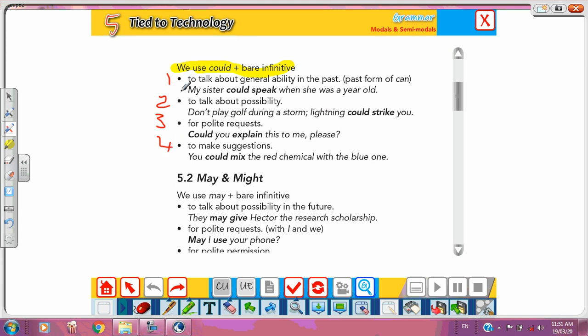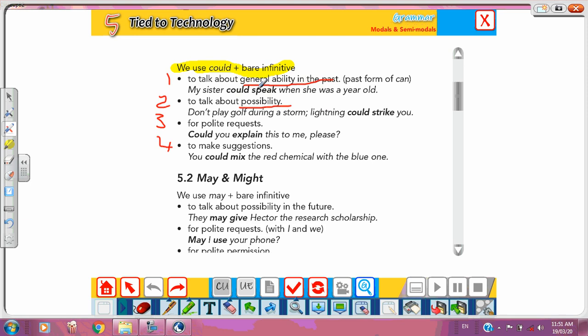So again, to talk about general ability in the past, something that you could do in the past. When I was young, I could climb a tree. When I was 5 years old, I could speak English. So this is ability, but only in the past. Very good. Number 2, to talk about possibility. Possibility means something which can be possible. If you stand under the rain, the lightning might strike, could strike you. So this is something which is possible to happen.